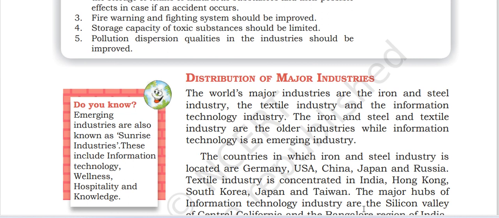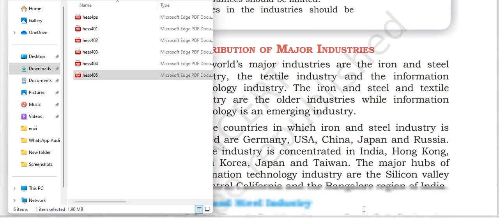The world's major industries are the iron and steel industry, the textile industry and information technology. The iron and steel and textile industries are the older industries, while IT is an emerging industry.